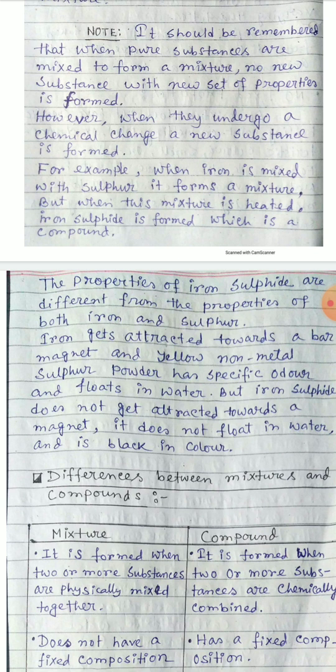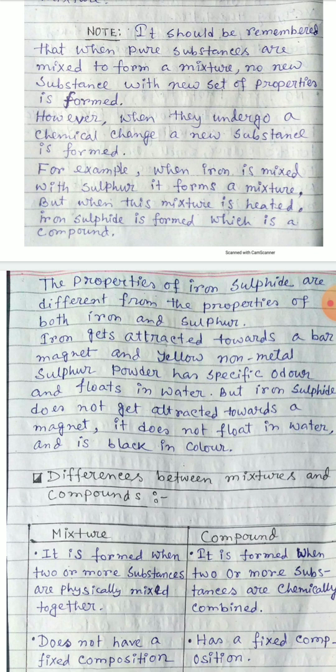Iron sulfide is a new substance formed in this case. If iron is mixed with sulfur without heating, then it is a mixture. But if you heat this mixture, the iron will react with sulfur to form iron sulfide, which is a compound.